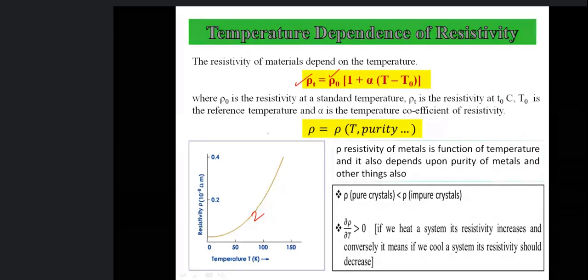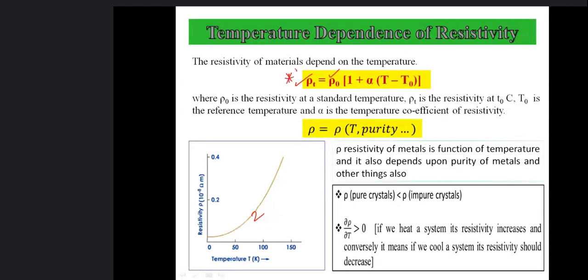So simply we want to make a statement here that resistivity is a function of temperature. It varies with temperature. We increase temperature, randomness, entropy increases, and that increases the resistivity of the material. So there is resistivity and temperature. Resistivity is a function of temperature.